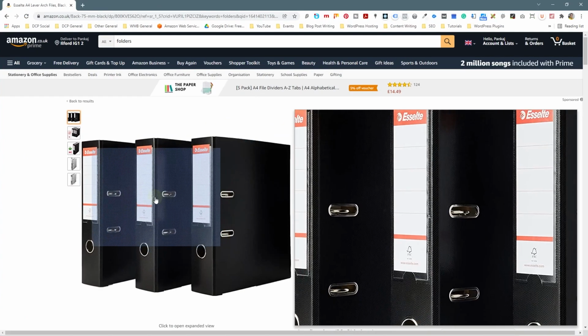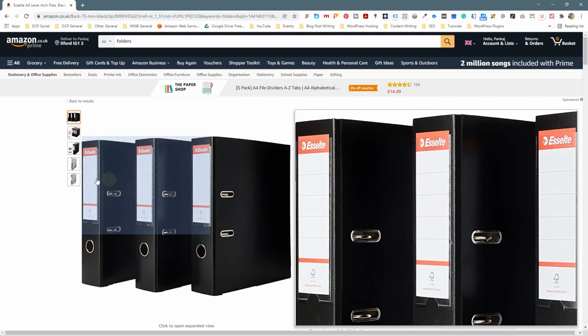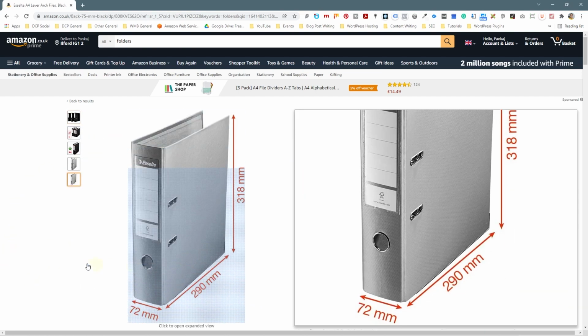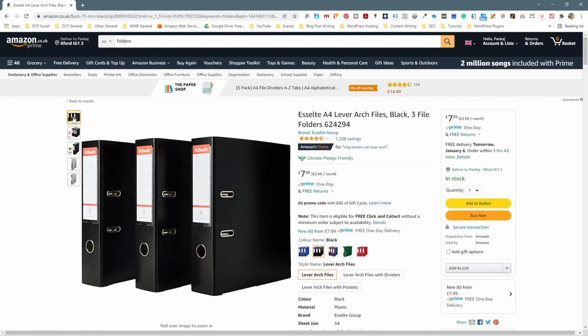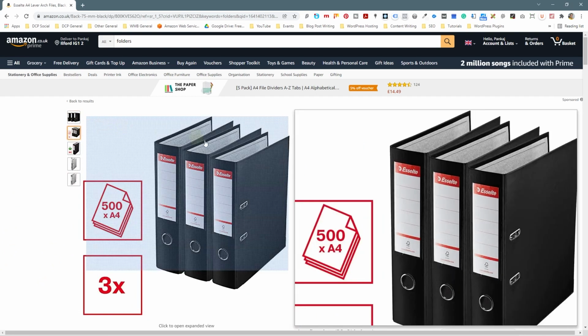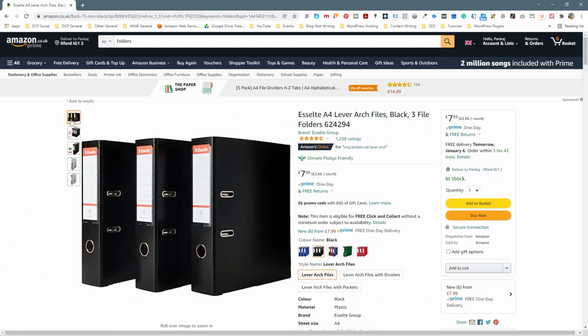All I do is go to Amazon, I buy these boxes, right? These lever arch boxes, or folders, let's call them, and I just put my paperwork in there, and I just use the dividers. You can get little color dividers just to separate all the information inside of there. I put my bank statements in there, my credit card statements. I put everything in date order. Always put everything in date order, the most recent at the top, and then I work the opposite way around.